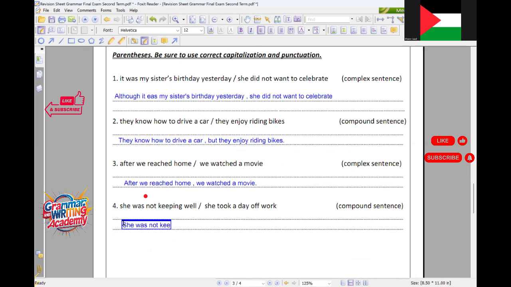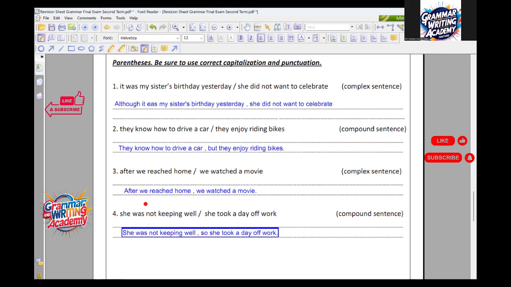She was not keeping well, so she took a day off. Perfect, comma. This is so good, by the way.